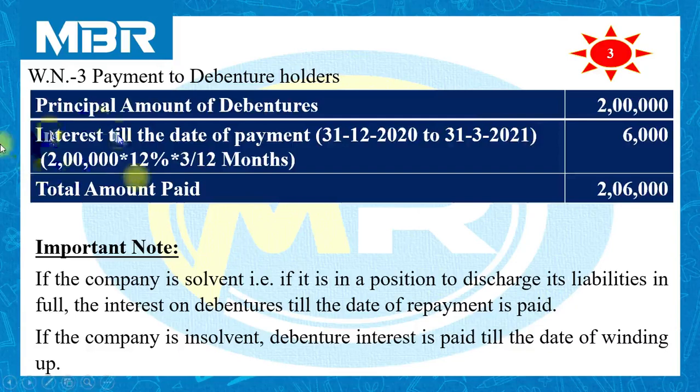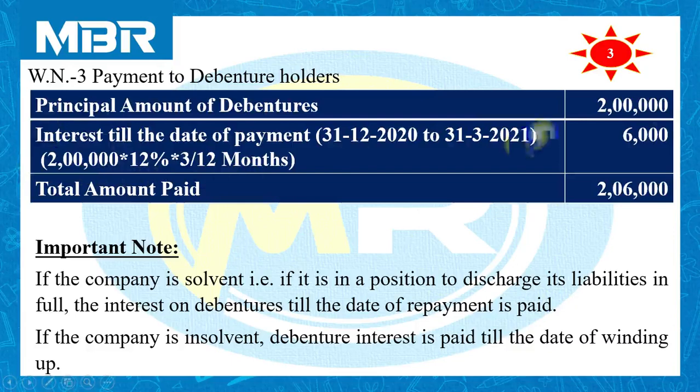Face value or principal amount of the debentures rupees 2 lakhs. Rate of interest on debentures 12%, and interest is payable for the additional period of 3 months, that is from 31st December to 31st March 2021.